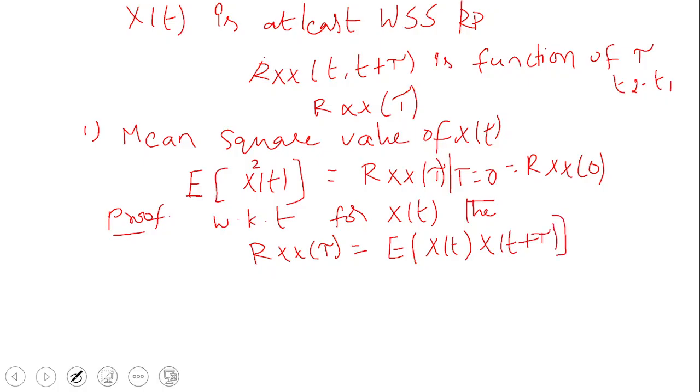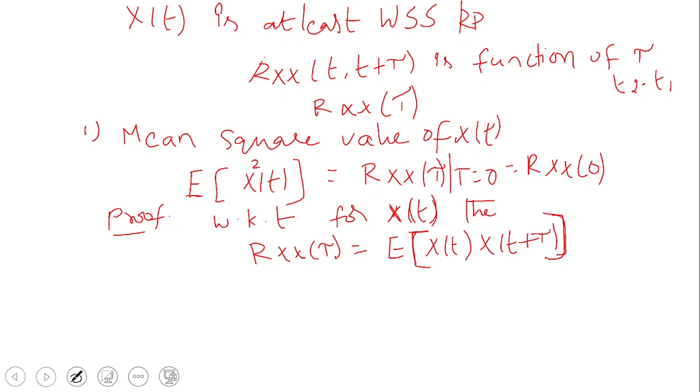The mistake students make is that whenever they write the random process inside the expected value, they must use the capital X, with the brackets. E of X of t, X of t plus tau.